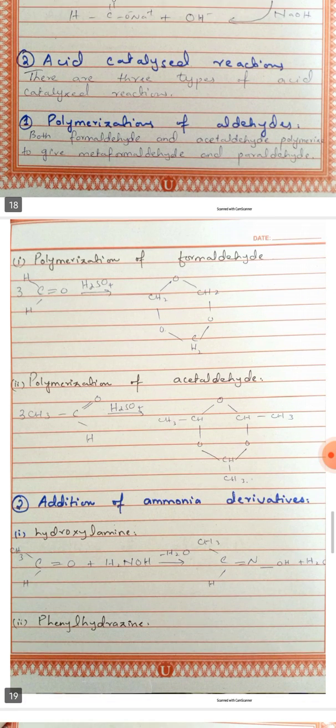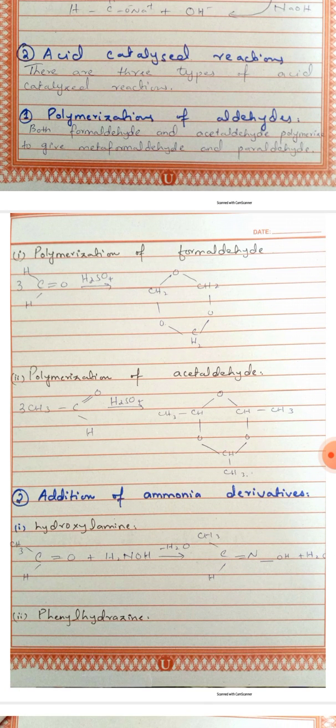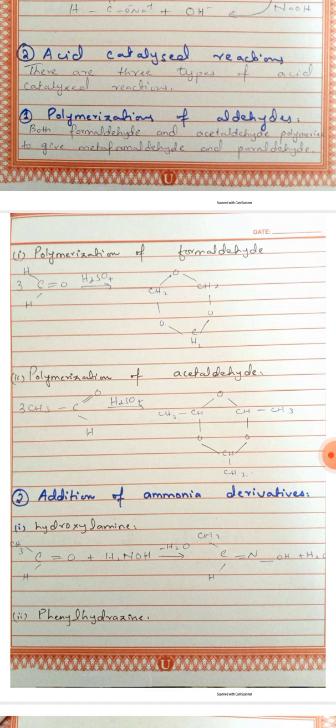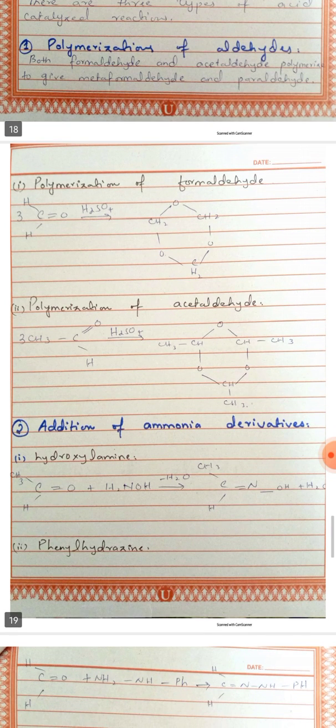Now coming towards the acid catalyzed nucleophilic addition reactions of aldehydes and ketones. There are three types of acid catalyzed reactions. First one is polymerization of aldehydes. Both formaldehyde and acetaldehyde polymerize to give metaformaldehyde and paraldehyde, as you can see.